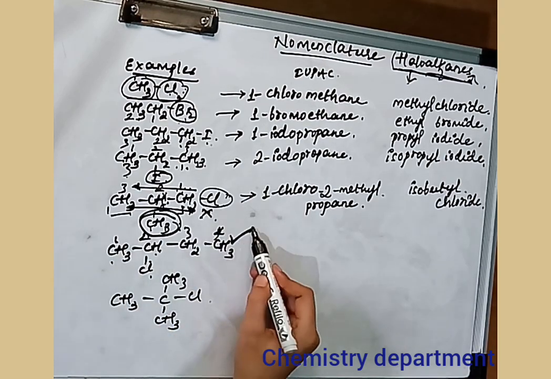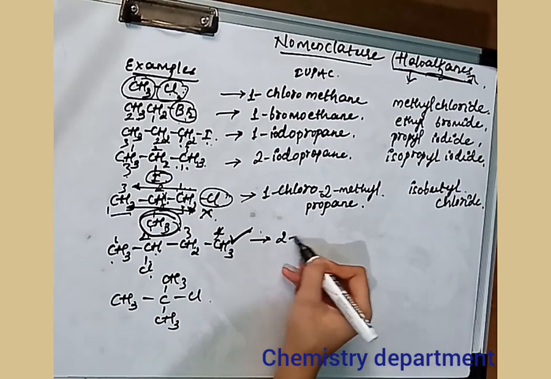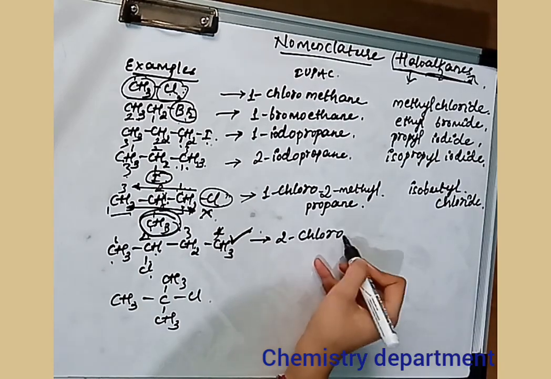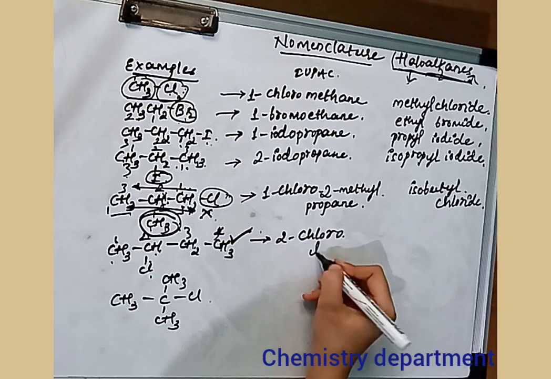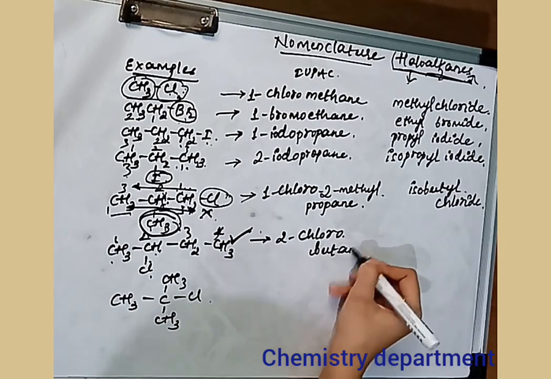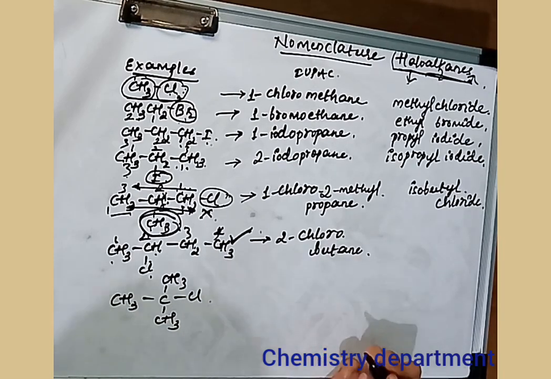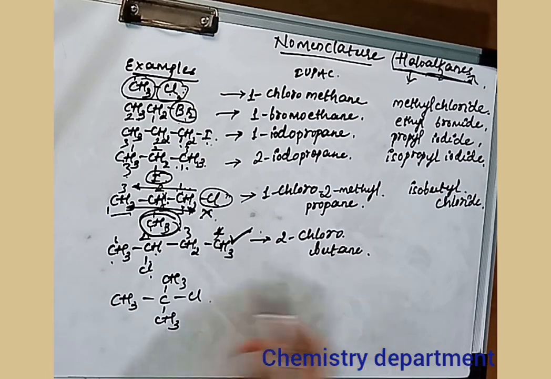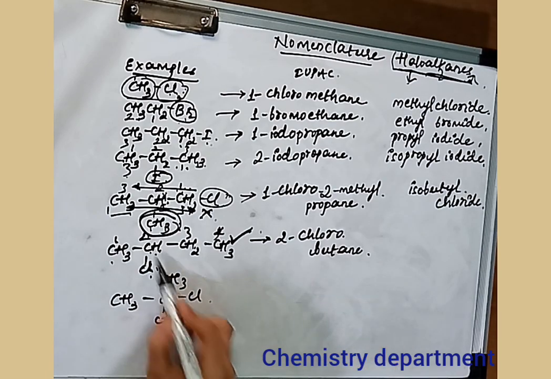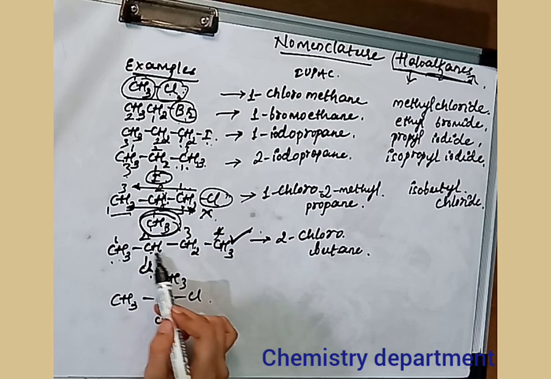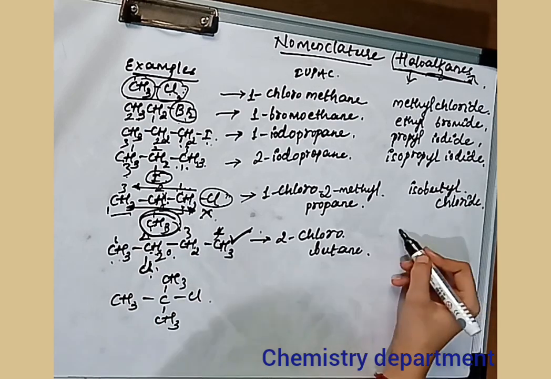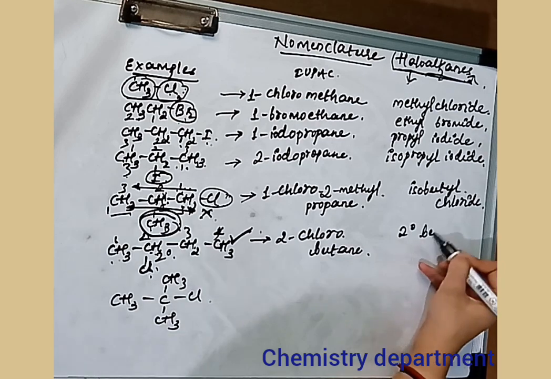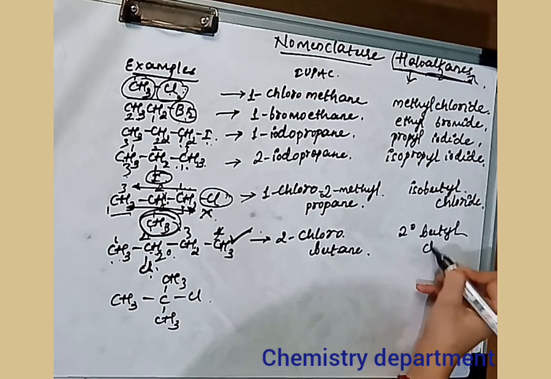So this one is considered. The IUPAC name of this will be 2-chlorobutane, with 4 carbons, the root word will be butane. Okay. The common name of this will be, the Cl is attached to the carbon, the degree of this is secondary in nature. So the common name of this will be secondary butyl chloride.